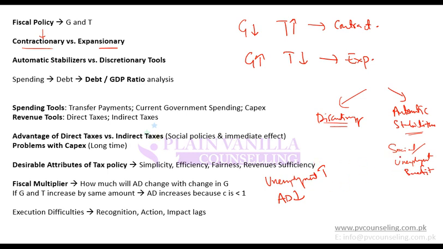When unemployment benefit automatically increases, aggregate demand will automatically increase, because this is spending. So government spending here would automatically increase when there is a need for it, or automatically decrease when there is no need for it. That is known as an automatic stabilizer. For example, social security benefits, unemployment benefits and all. Discretionary is at the discretion of government.